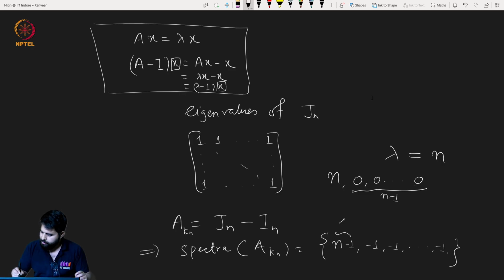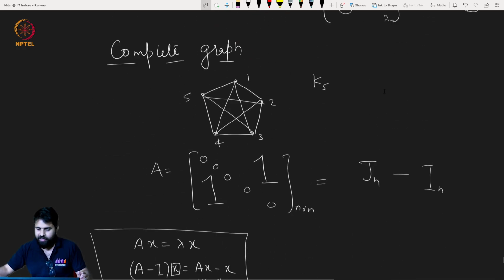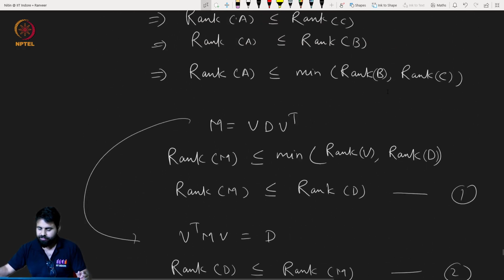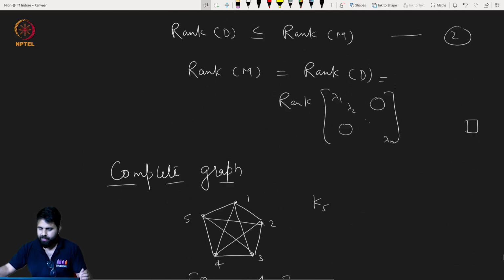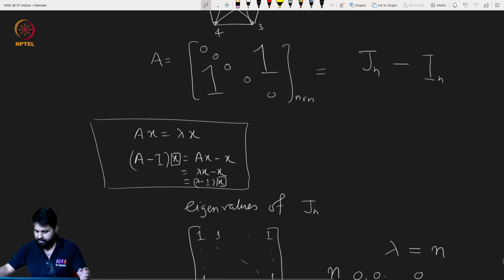This is with multiplicity 1, this is with multiplicity n minus 1. Very simple, right? Great. I hope you have seen that this result was directly visible from the rank result above.